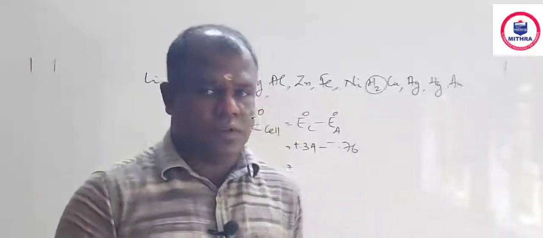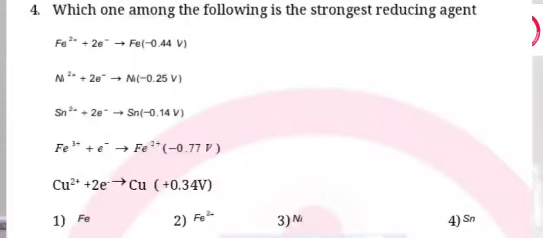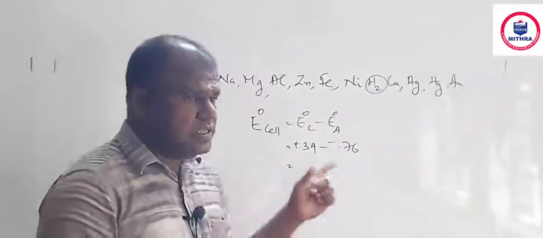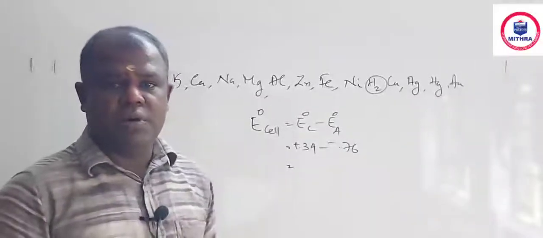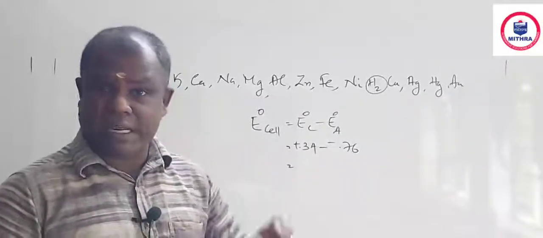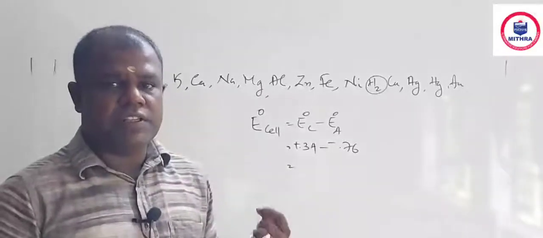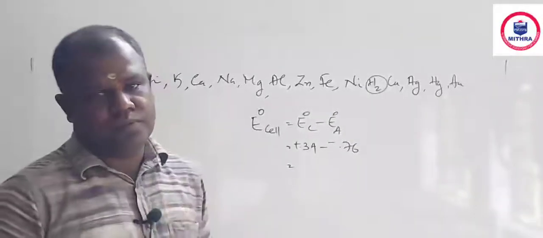Answer is okay. Question number 4, which of the following is the strongest reducing agent? See, I am leaving that answer also to you. In this particular series also, lithium is a powerful reducing agent because its reduction potential is minus 3.05. So a powerful reducing agent means its reduction potential is the lowest or having high negative value.